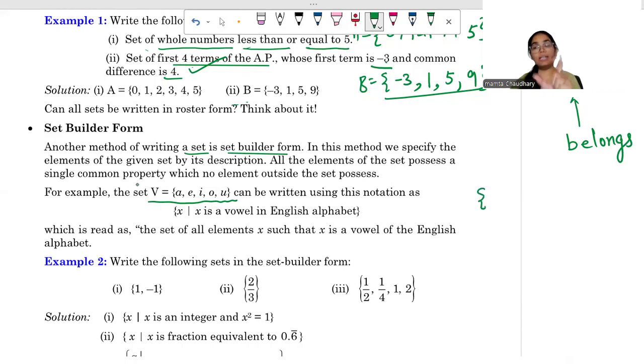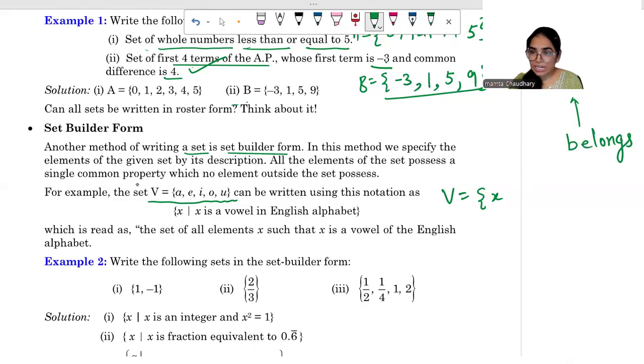Now, if I write its rule, then what will I write? You have to first put curly braces. Okay, V only. Now here, first you will write some alphabet which represents all these. So we'll write it as X. X means it is representing all the elements which will come inside it. It's not the X alphabet. X is just a notation, right?